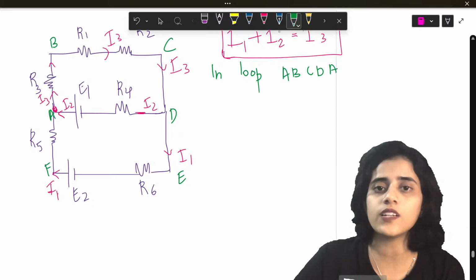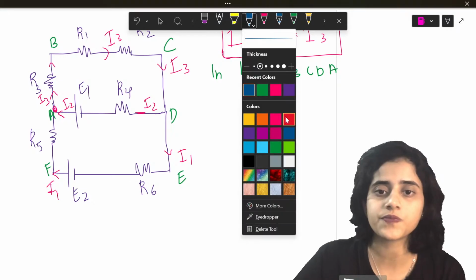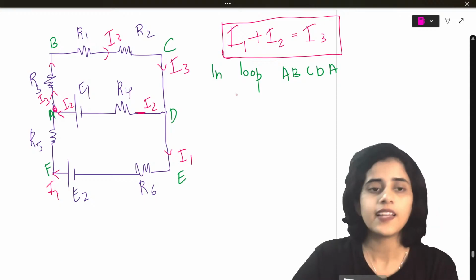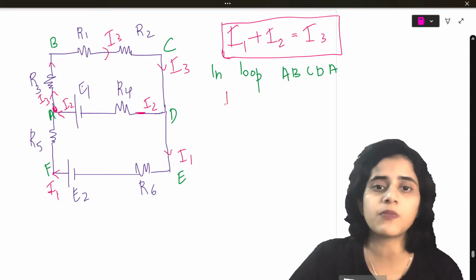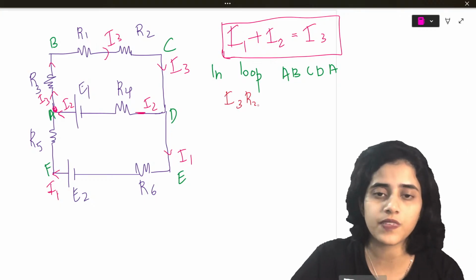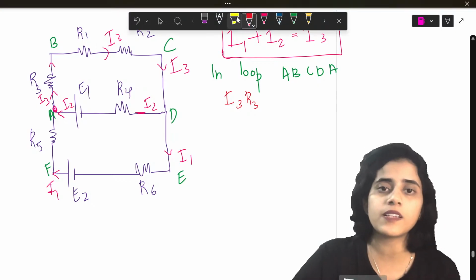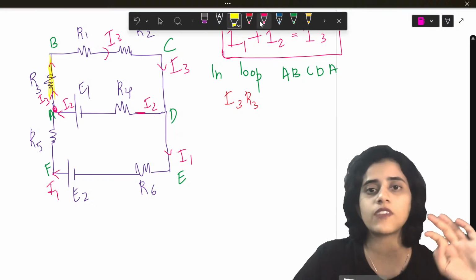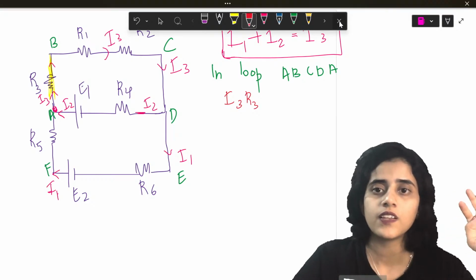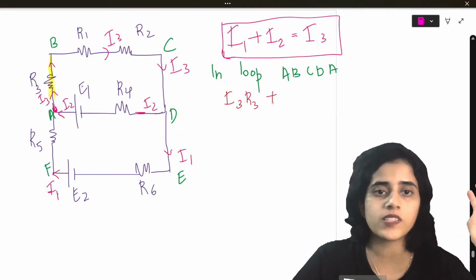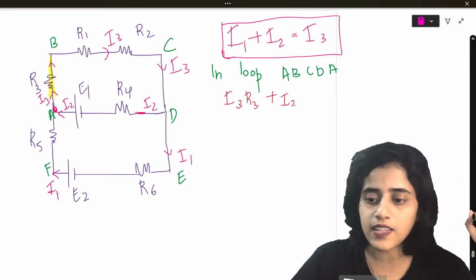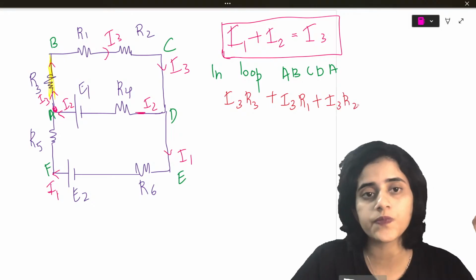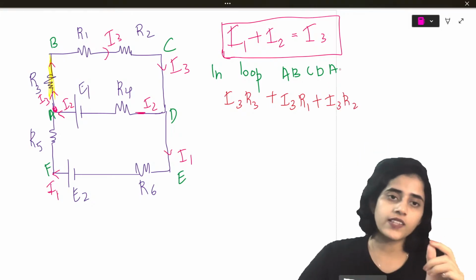Let me write down the formulas. Let me use red. So what happens first? Let me start from this side, from I3, R3. I'm starting from this side. So I have I3, R3, plus I3, R1, plus I3, R2. And then where does it come?